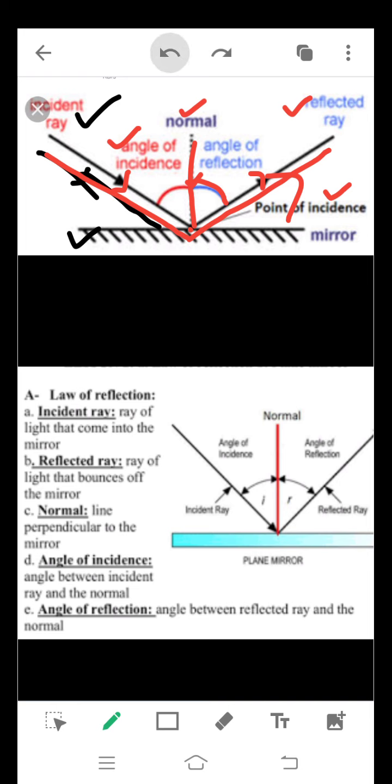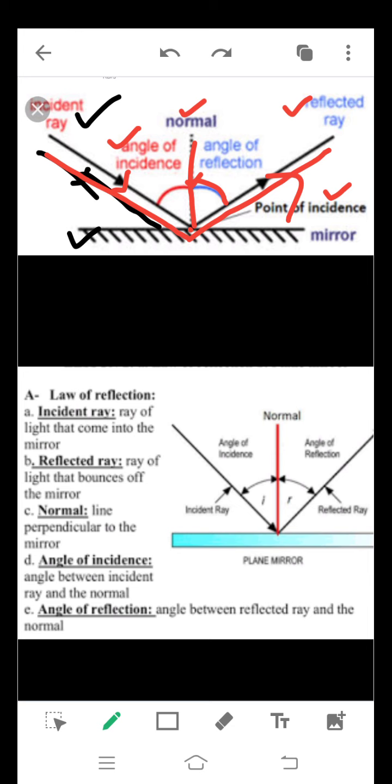So these are some terms. Now how to define these terms? As read here, first is the incident ray, the ray of light that comes into the mirror. The ray of light which is falling on the mirror is termed the incident ray. Second is the reflected ray. The ray of light that bounces off the mirror is called the reflected ray.